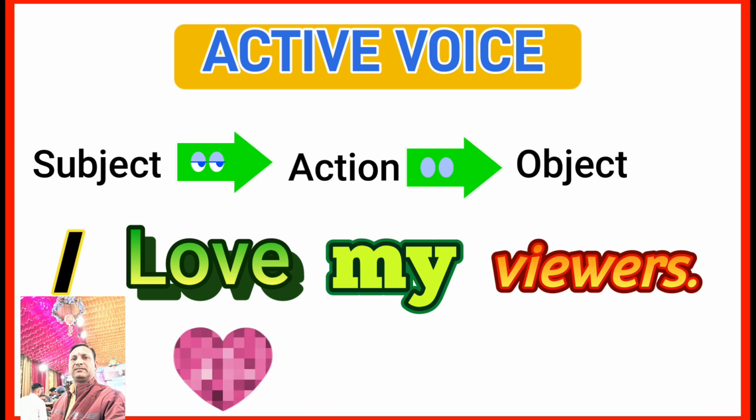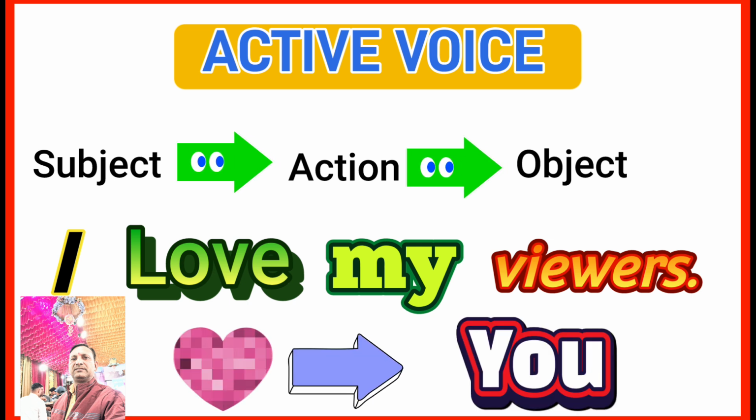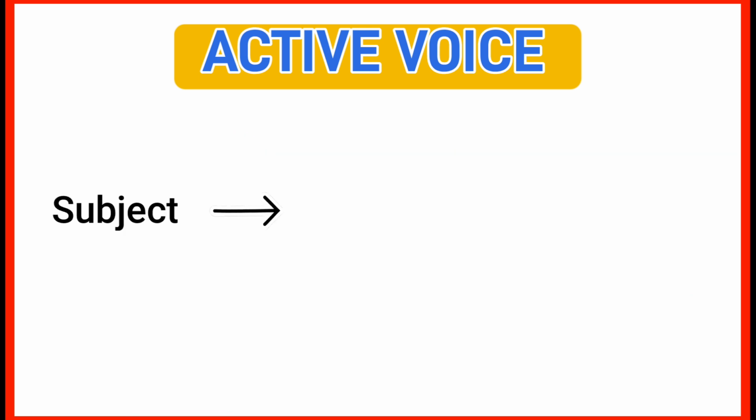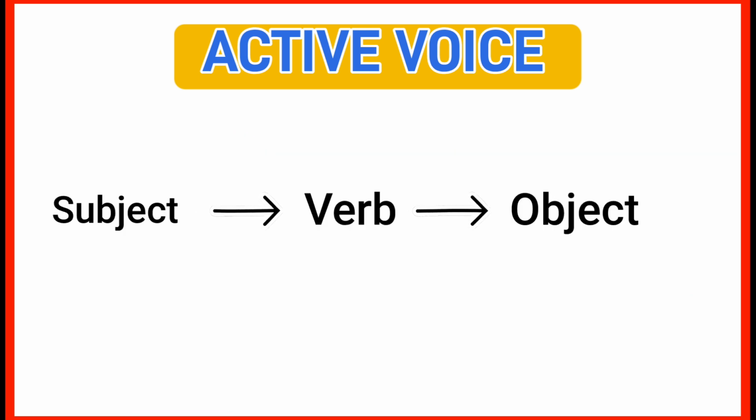And who is receiving? It's you, the viewers. So, in the active sentences, the sentence structure is straightforward: subject plus verb plus object. Please remember this structure properly.